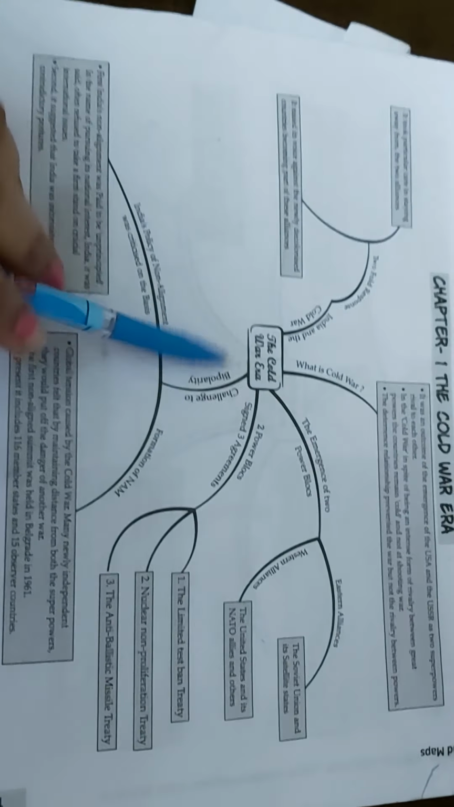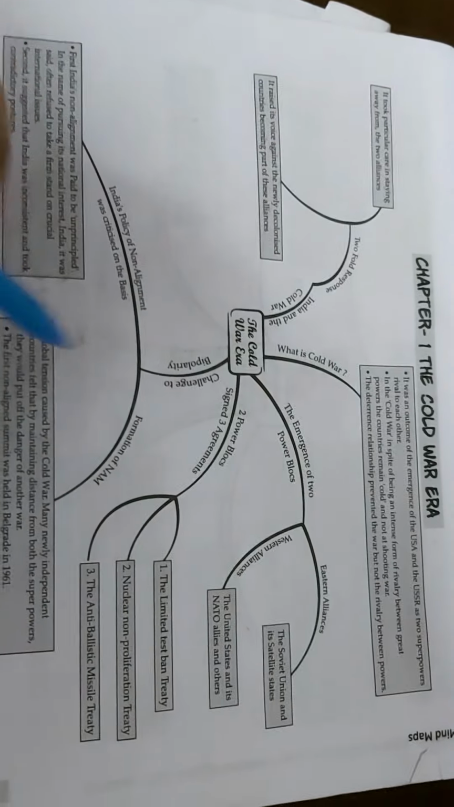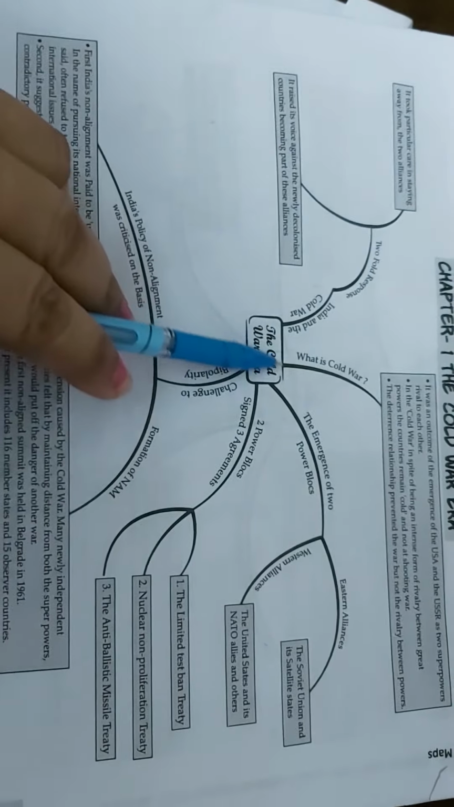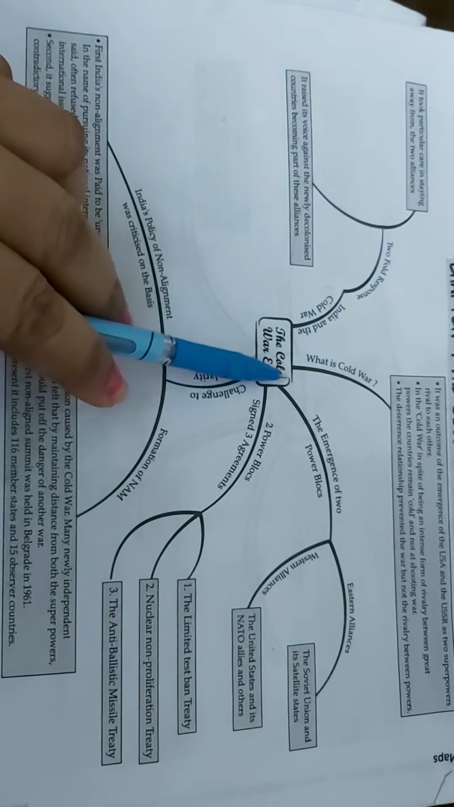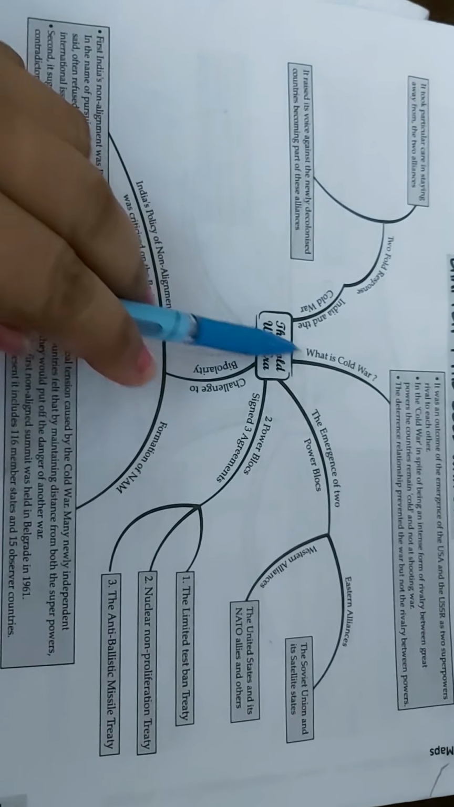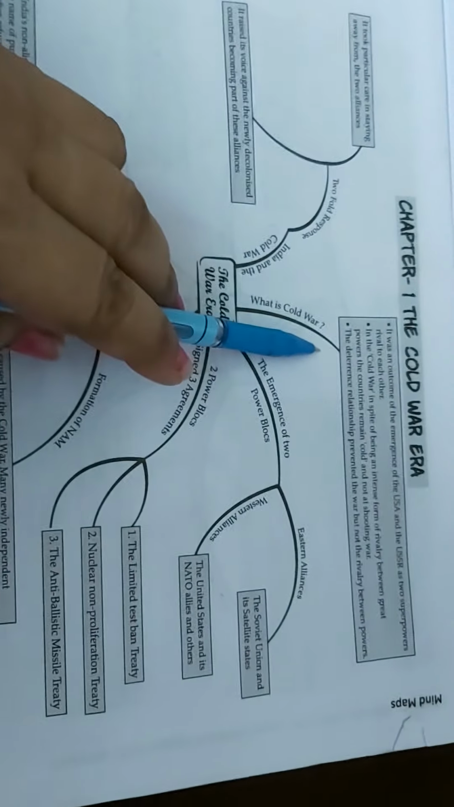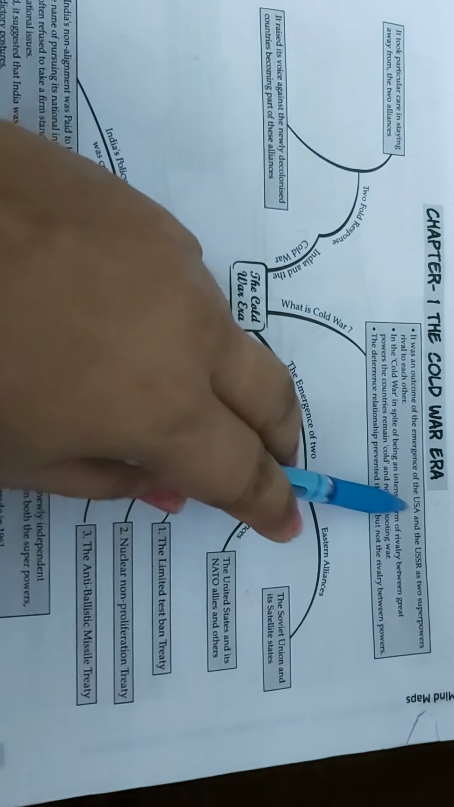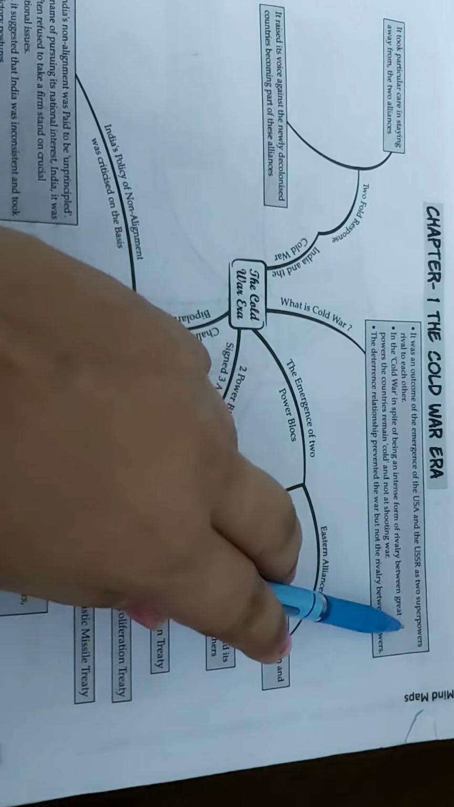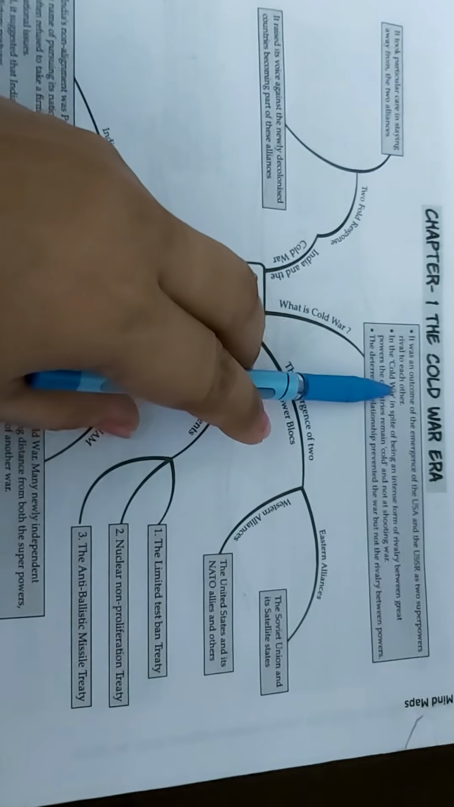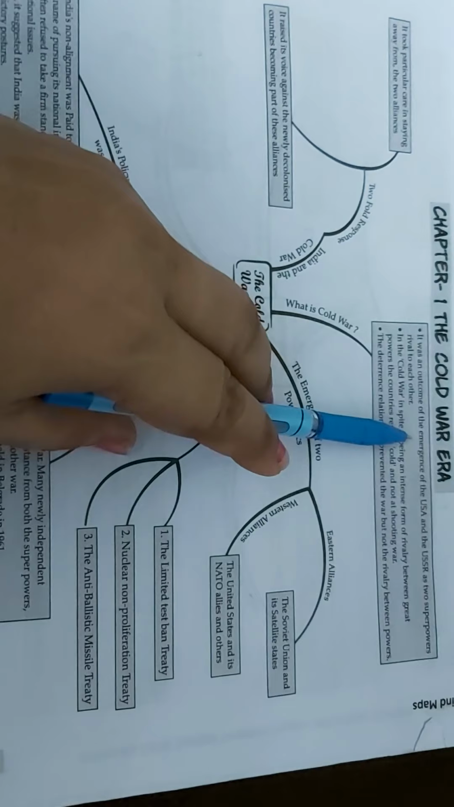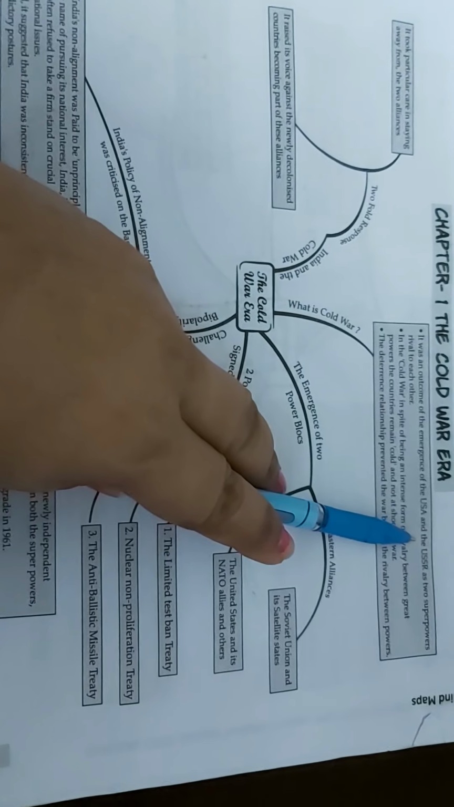Okay, first of all, Cold War. What we have done in the chapter, we will do by mind map. The chapter name is Cold War. What is Cold War? Cold War क्या था? It was an outcome of the emergence of the USA and USSR as the two superpowers rival to each other. Cold War was the rivalry between USA and USSR.